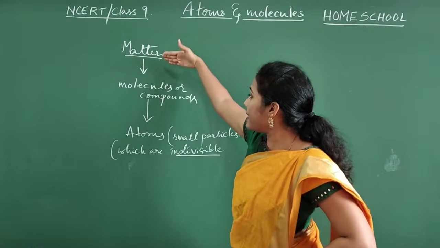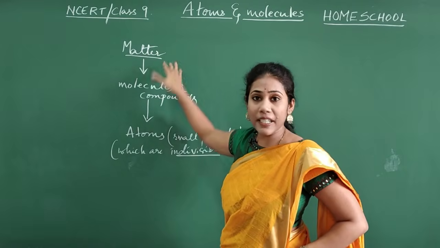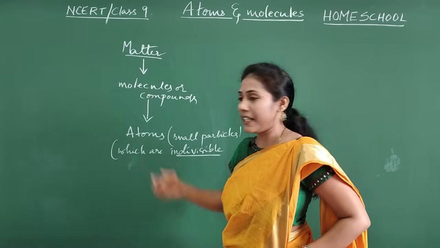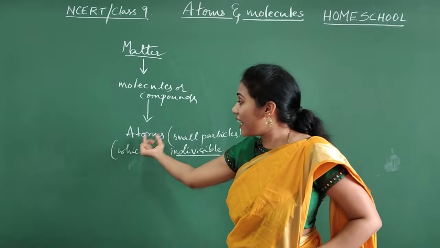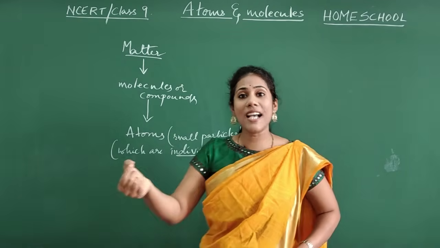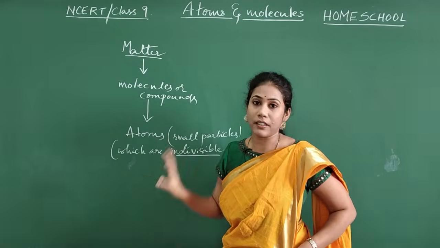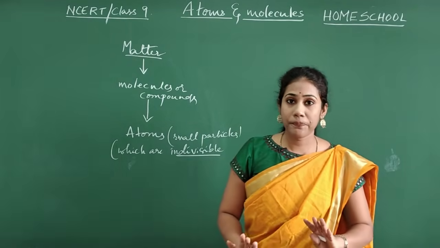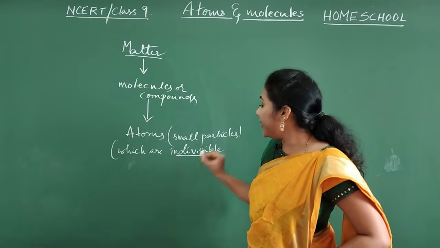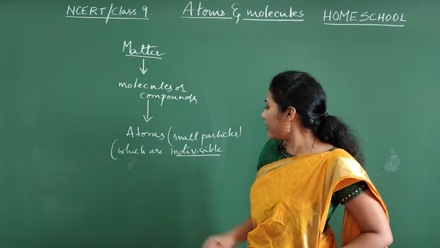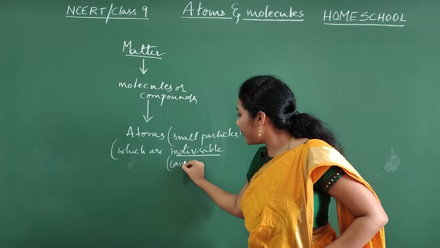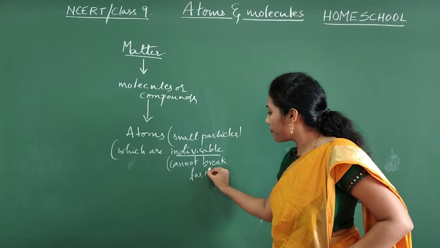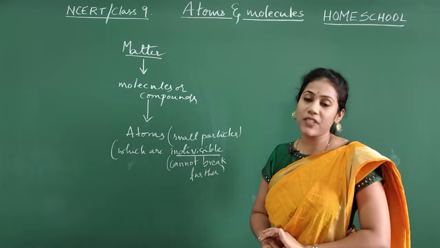See, matter can break up into molecules, and each molecule can again break up into atoms. This is the final particle, the last smallest particle of matter, and you cannot break these particles further. That is what we call indivisible. So what is the meaning of the word indivisible? Cannot break further. This is the meaning of the word indivisible.